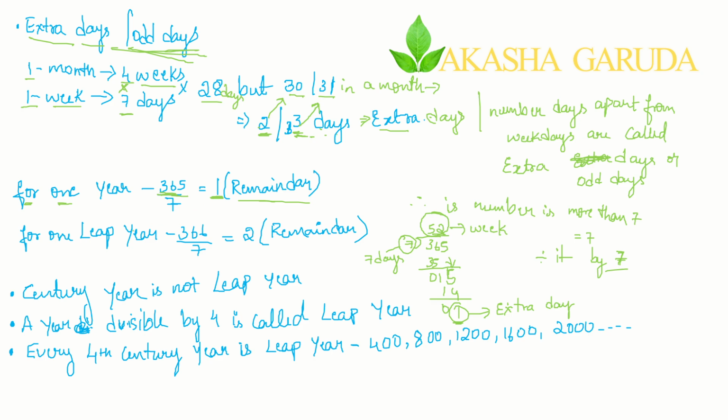Now, that was for a normal year. If you take a leap year, it has 366 days. Divide that by 7 and you get remainder 2. The remainder 2 means you get 2 extra days. So here, in a normal year it is 1 extra day, and in a leap year it is 2 extra days.